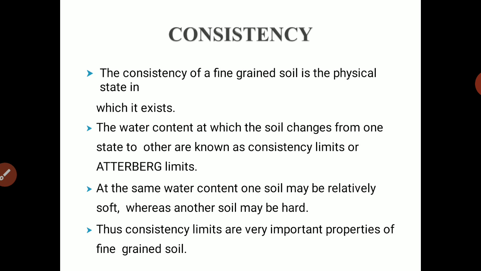The water content at which soil changes from one state to another is known as the consistency limit or Atterberg's limit. Atterberg is a scientist who proposed these consistency limits. At the same water content, one soil may be relatively soft, whereas another soil may be hard. Thus the consistency limit is a very important property of fine grained soil.